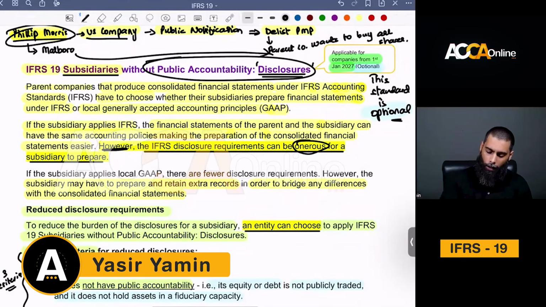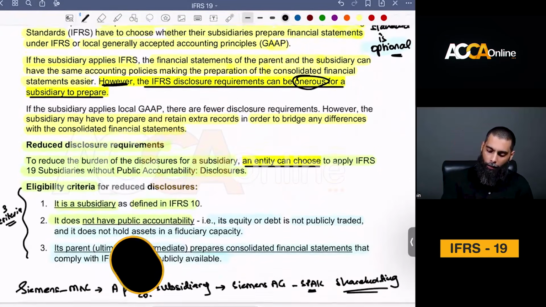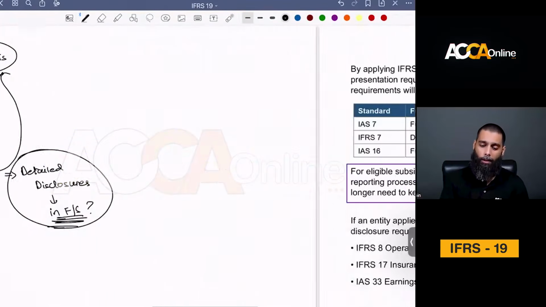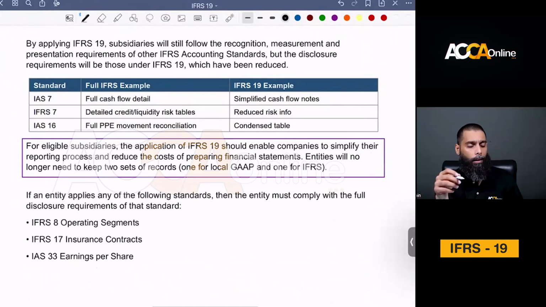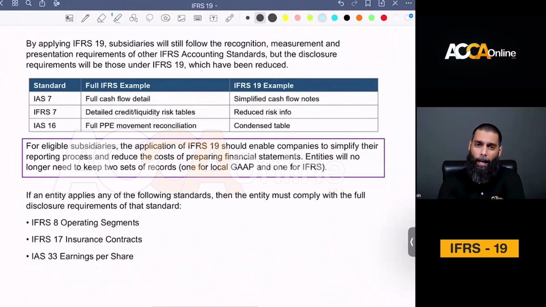All right. So what actually happens when you are applying a reduced set of disclosures? For example, multiple types of disclosures will be reduced. I've set some examples again. You are not required to prepare any disclosures. That is why we are not going to put in a detailed level of knowledge or detailed level of effort.